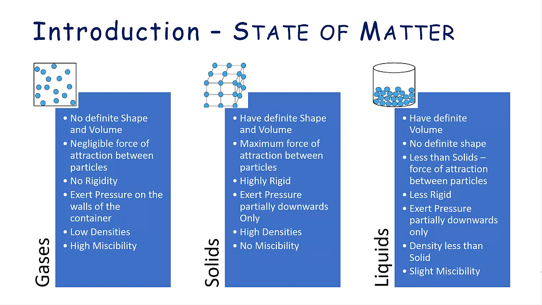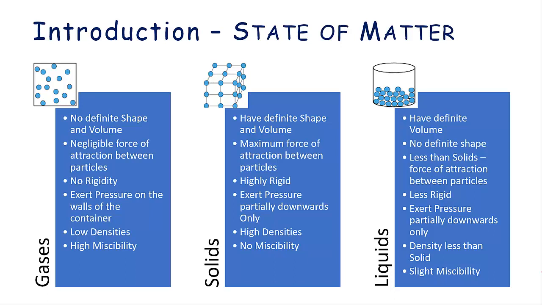So we need to understand a couple of characteristics of gases, and the mole concept entirely is dependent on gases and gases only. So let's see what are gases. Gases do not have definite shape and volume. They have negligible forces of attraction between the molecules, and they are not rigid, and they can exert pressure throughout the walls of the container, and they have very low density and they have high miscibility. Here miscibility means the capability of that particular gas to move around and get homogeneously mixed with other gas.